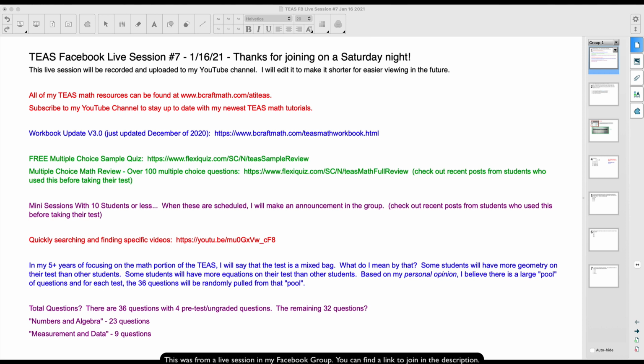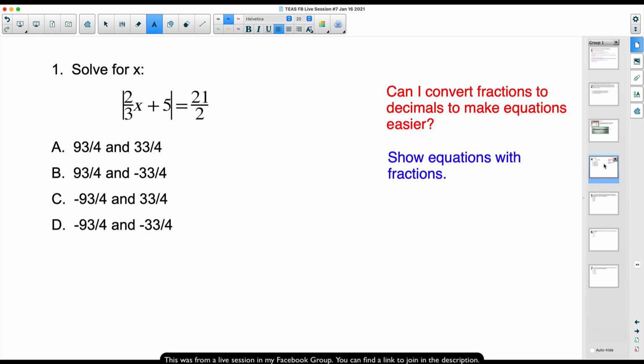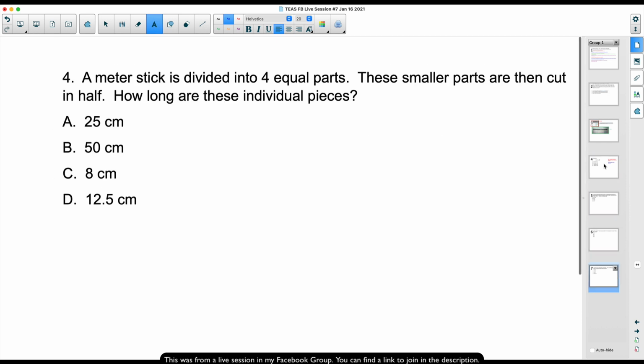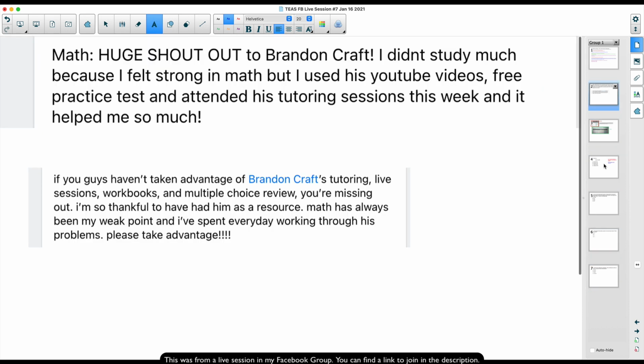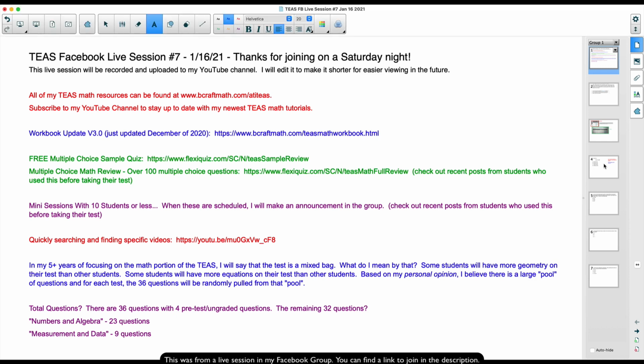This is not for college algebra classes or statistics. This is for those of you trying to tackle the math portion of the TEAS. So I'm going to go over a few things before we do some math problems. Yes, we are going to do some math problems tonight. I have 4 of them set up, and I want you to get a feel for this because it works a lot like my mini sessions. So I'm going to go over a few things with you real quick.